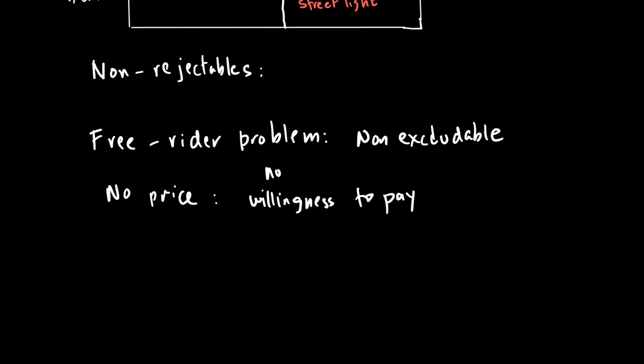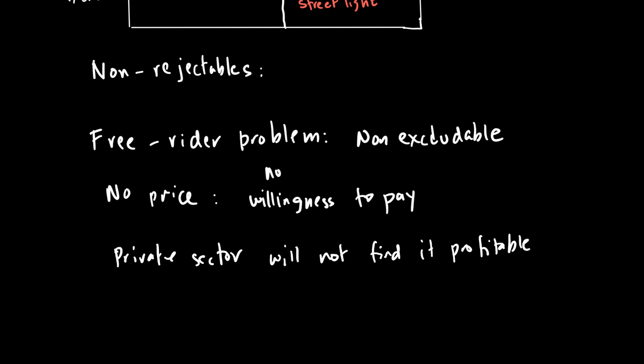So the private sector will not find it profitable, and that's why we call this a market failure. The market forces of demand and supply are unable to provide a good which is important, but people are not willing to pay for it. So that's the biggest problem when it comes to public goods. Because they're non-rival and non-excludable, it makes it impossible for firms to charge for the good, and therefore there is no market for public goods.